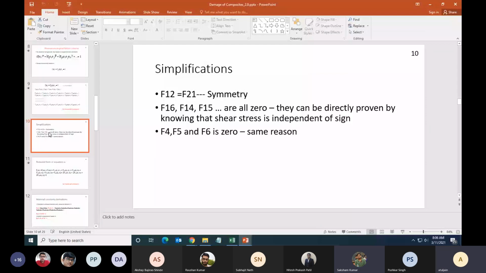We will be applying all this theory to composites, so is it reasonable to take the sign as independent? Yeah, it is a simplification, as I said. Correct, you are right, but it's a simplification that we are making. Okay, sir. And the expectation is that since we are taking the other material constants, somehow that will be incorporated into it. Okay, sir. Thank you, sir.